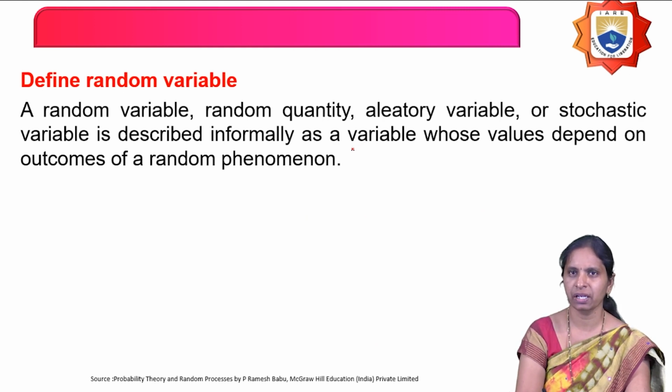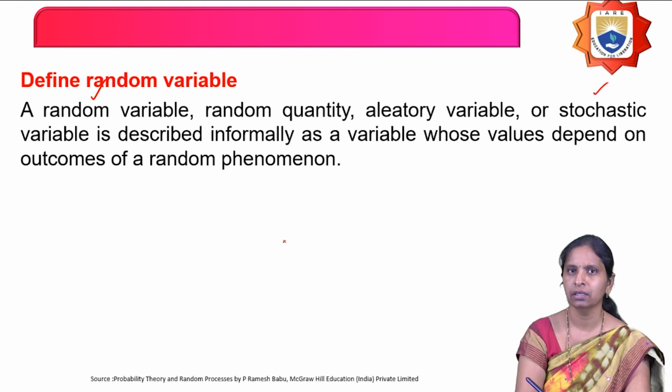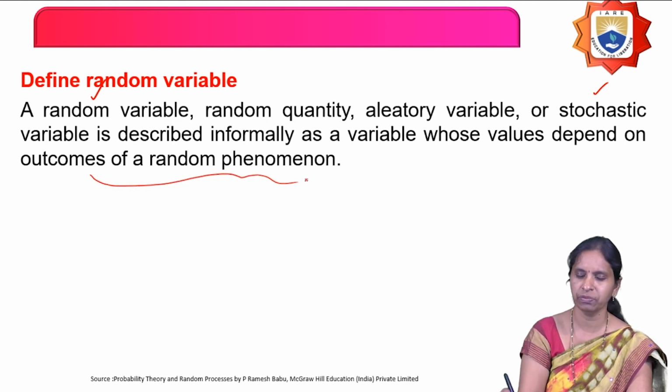And the next definition is random variable. So what is a random variable? A random variable or random quantity is also called a stochastic variable. The other name for random is stochastic. It is described informally as a variable whose values depend on the outcomes of a random phenomenon.